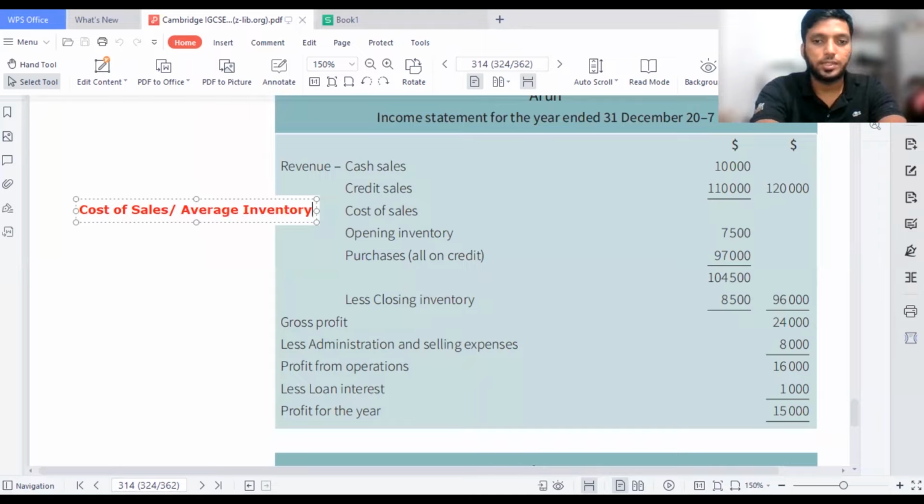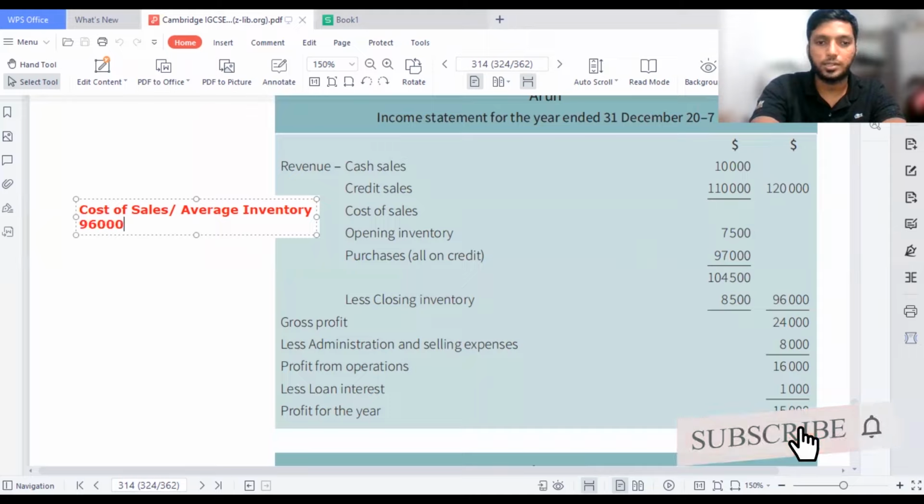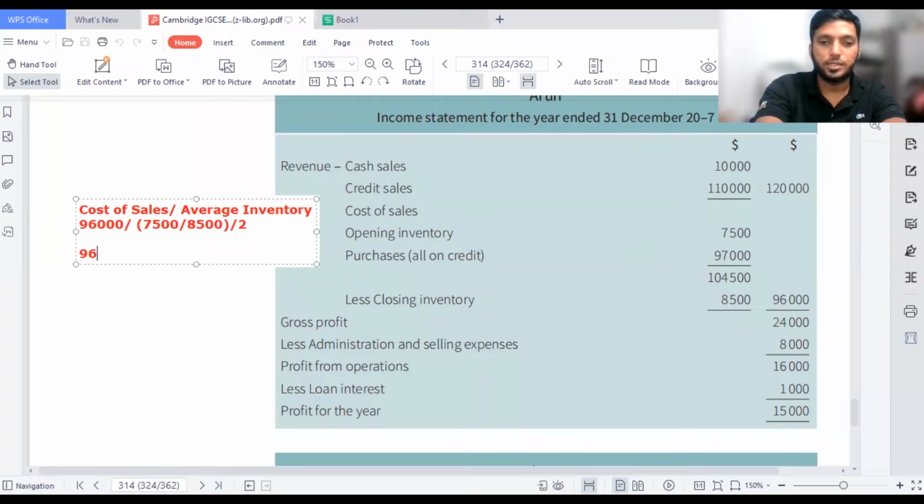So now what is my cost of sales, guys? You can see here, it's 96,000. So I'll take 96,000 divided by average inventory. Opening stock is 7,500, closing stock is 8,500, which means 16,000 together. Divide by 2, so I've got 96,000 divided by (16,000 divided by 2), which is 8,000. So what is my inventory turnover, guys? It's 12 times. I can write here 12 times.